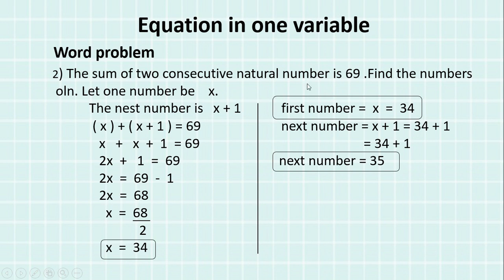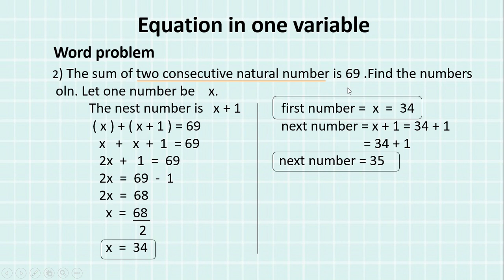What is given to you in the question? Two consecutive natural numbers. Two consecutive natural numbers means, suppose 1 is a natural number, so the next consecutive natural number is 2. So how are we getting the next natural number? By adding 1 to the number. So we will consider one number as x. Let us consider one number as x. So the next number will be x plus 1. This is the thing when there is the word consecutive natural number.